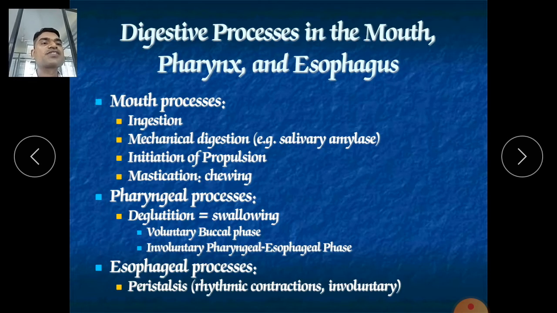Now, digestive processes in the mouth, pharynx and esophagus. The mouth processes are ingestion, mechanical digestion, initiation of digestion and propulsion. Mastication means cutting into small parts and mixing saliva into it. After chewing come the pharyngeal processes: deglutition, swallowing, the voluntary buccal phase, and the involuntary pharyngeal and esophageal phase, and the esophageal processes which involve peristalsis. This all we have already discussed in detail in earlier slides.